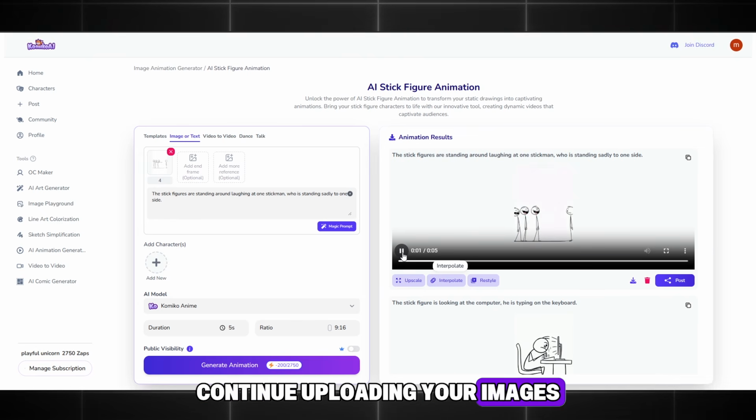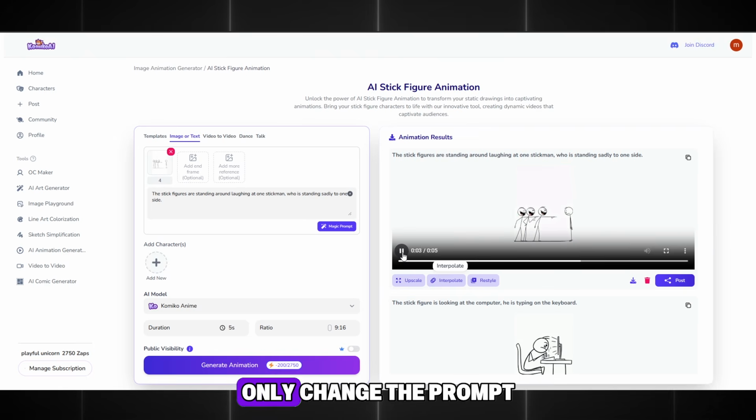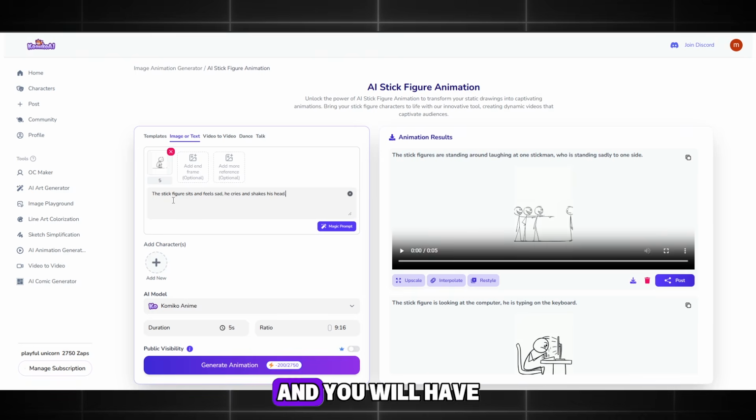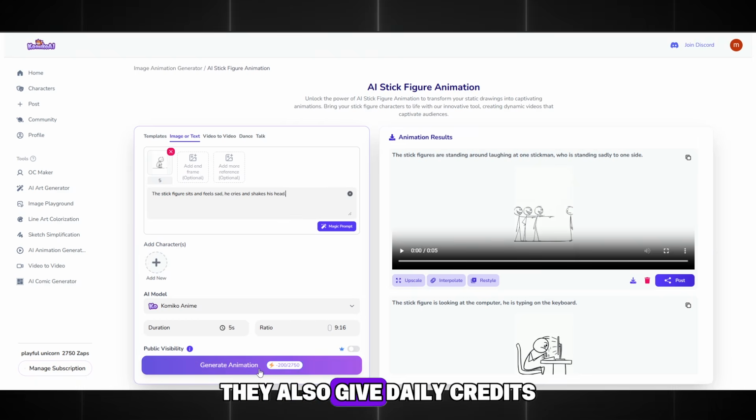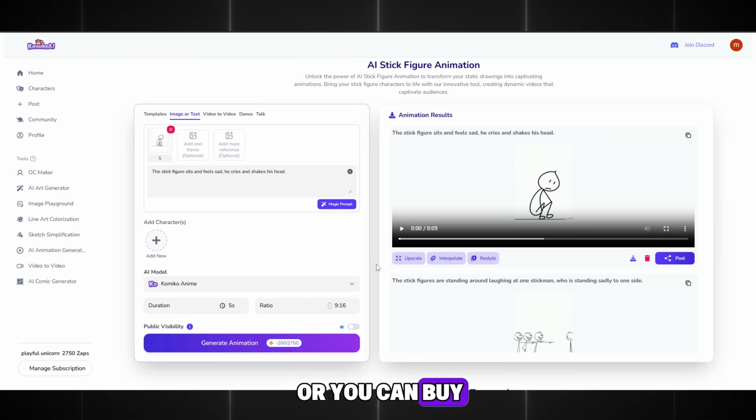Continue uploading your images. Do not change the settings. Only change the prompt and generate. If you run out of credits, that's not a problem. Simply switch to another account, and you will have credits again. They also give daily credits, so if you want to use it for free, you can do that. Or you can buy a subscription.